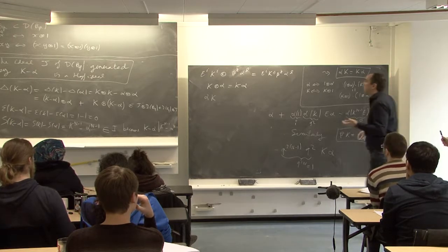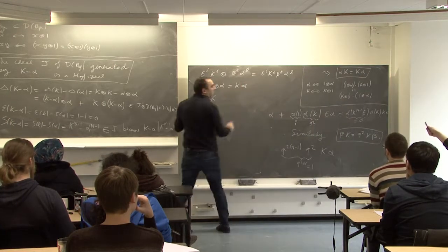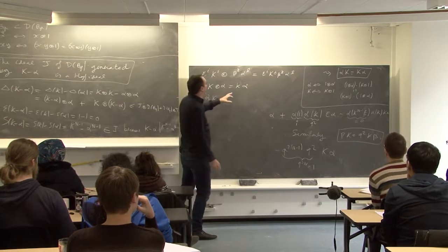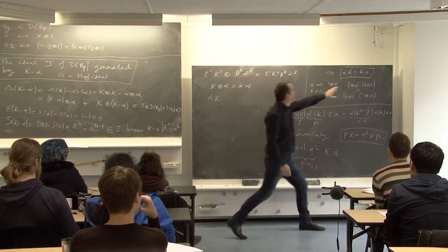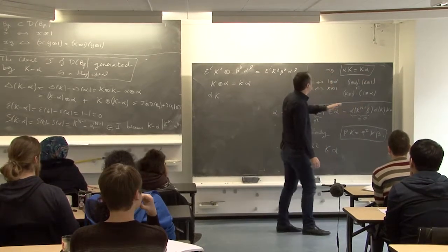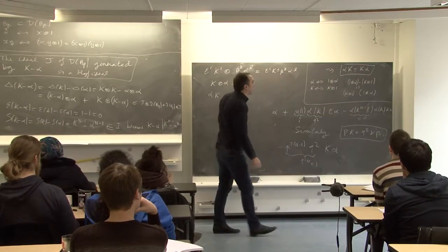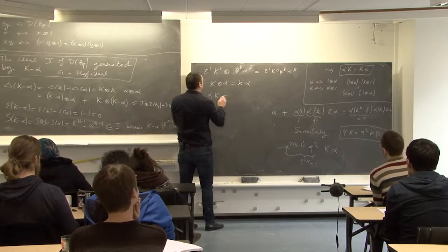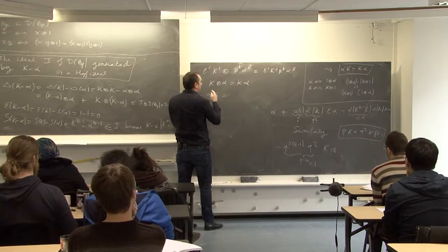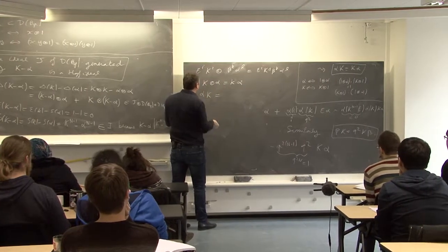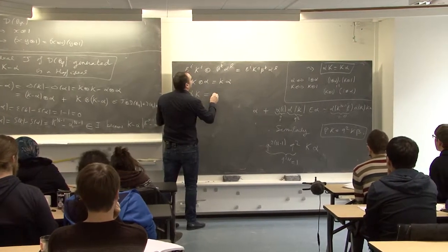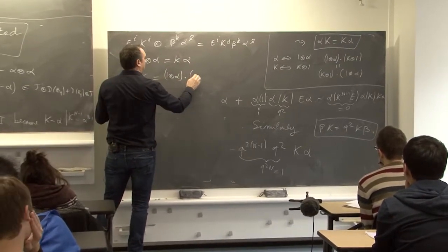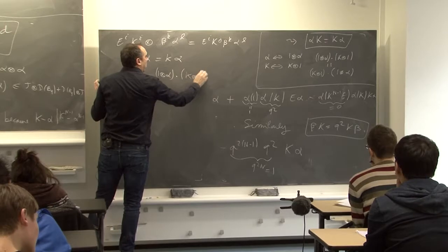But K tensor alpha is equal to K tensor 1 multiplied by 1 tensor alpha. On the right it is K tensor alpha, which is by definition 1 tensor alpha multiplication K tensor 1.